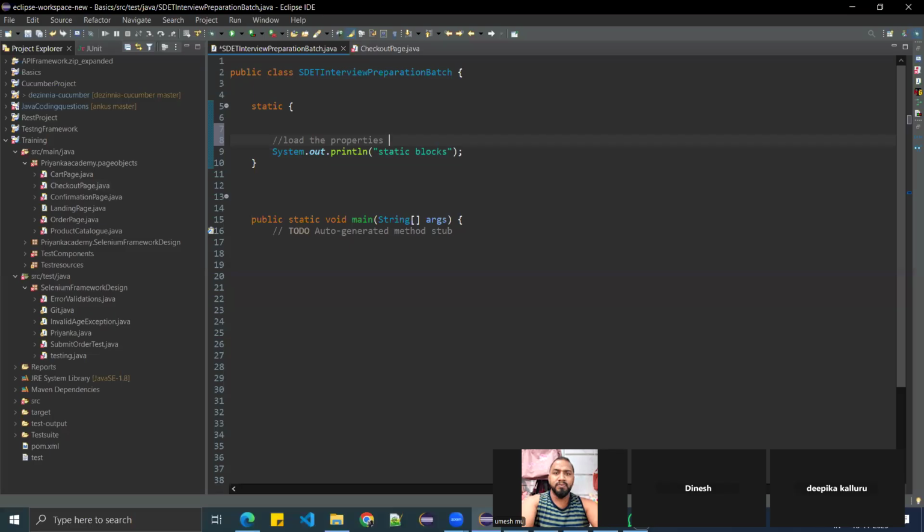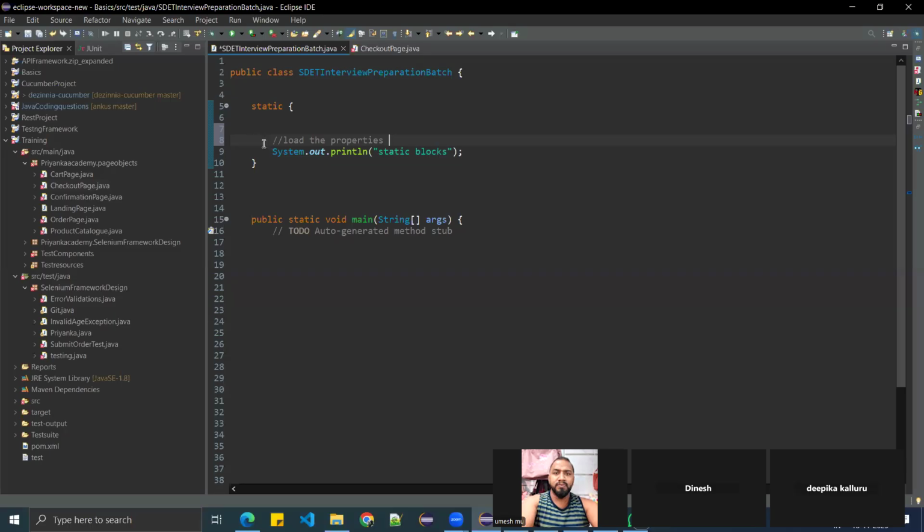Got it? So static blocks run only once, so the configuration is loaded only once. This is a use of the static block. We use static blocks to perform tasks that should run only once in your framework, like loading the configuration files and initializing the constants. All these things come into the static blocks.